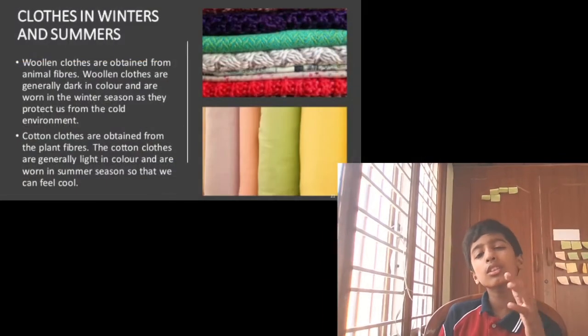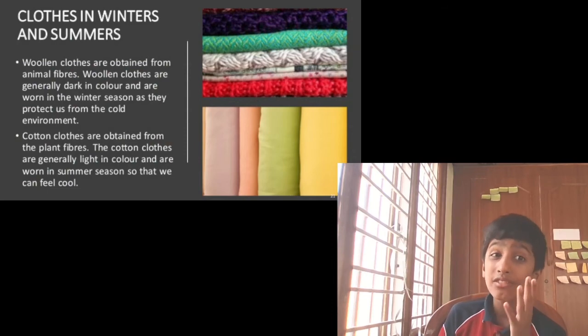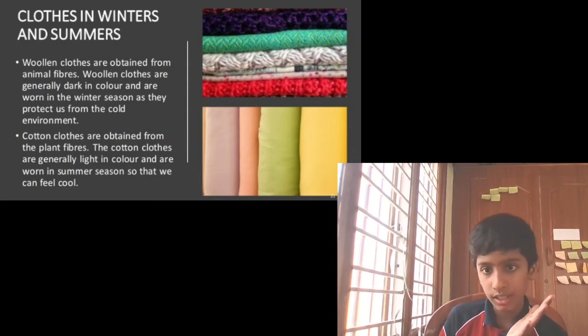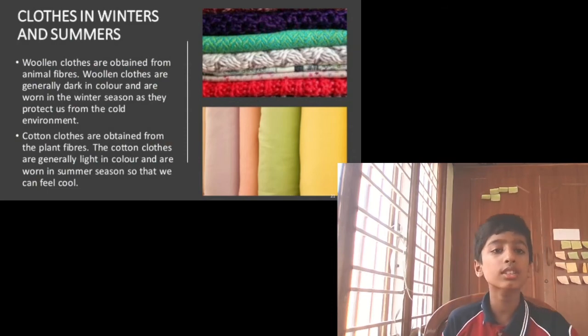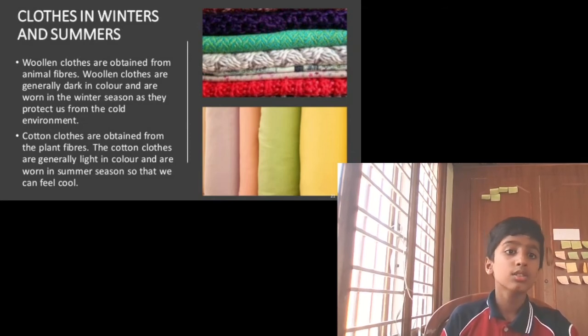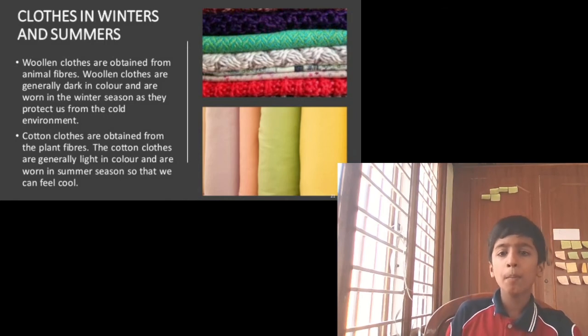Okay. Now the clothes which we wear in winters and summers. Woolen clothes are obtained from animal fibers. Woolen clothes are generally dark in color and are worn in the winter season as they protect us from the cold environment.